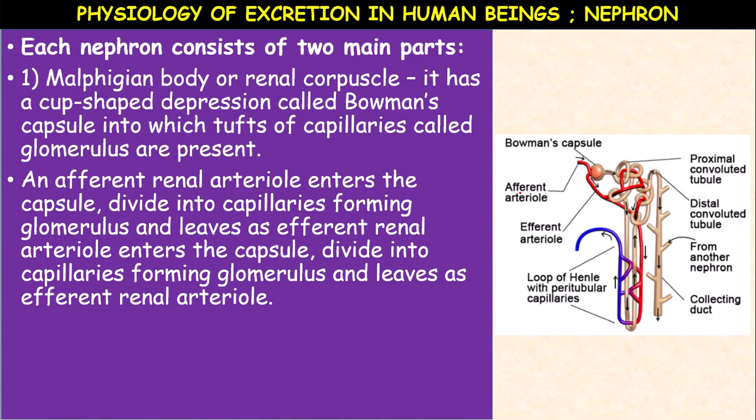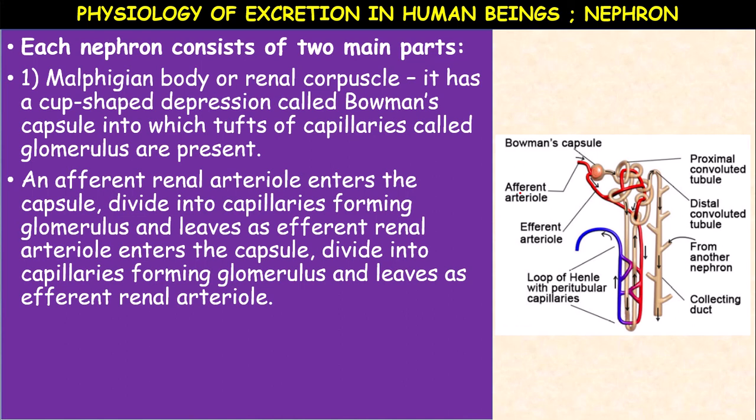The artery which brings blood to the kidney enters the Bowman's capsule as the afferent renal arteriole.